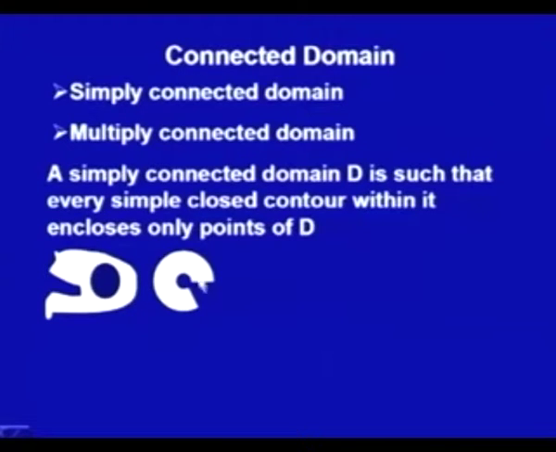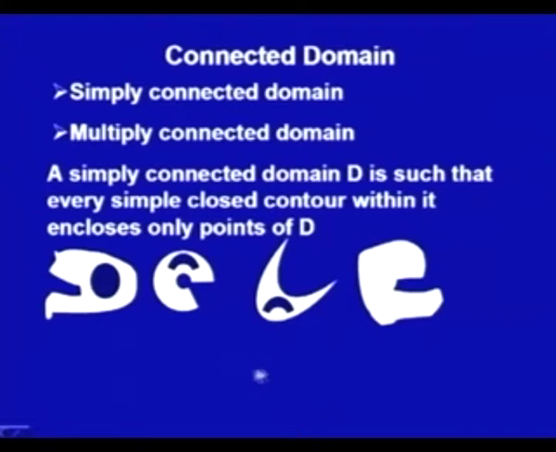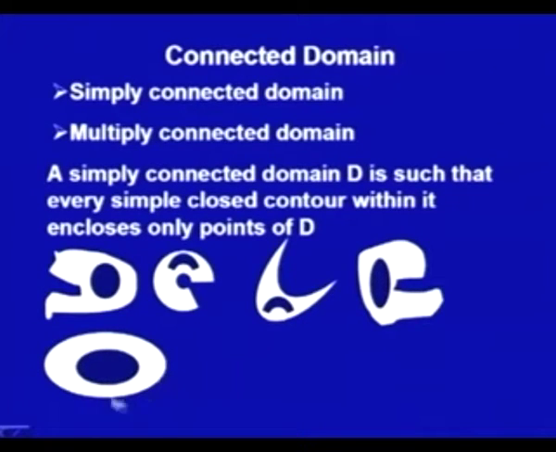Now, you see another example. Here is a domain. If I take any closed contour over here, you can check with yourself also. This is also a simply connected domain. Similarly, this is also a simply connected domain, because if I take any contour over here which is inside this domain D, that will contain only the points of D. Certainly, a disk is not a simply connected one. This is also an example of a simply connected domain. Here is another example. So, any closed bounded circle or ellipse would be a simply connected domain.